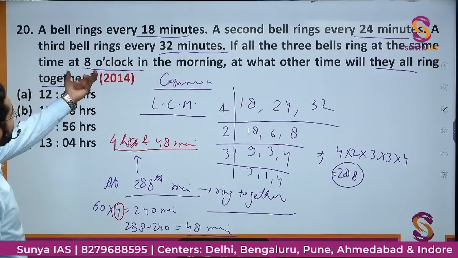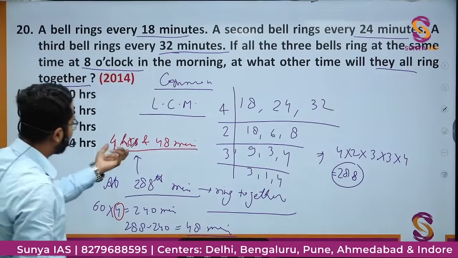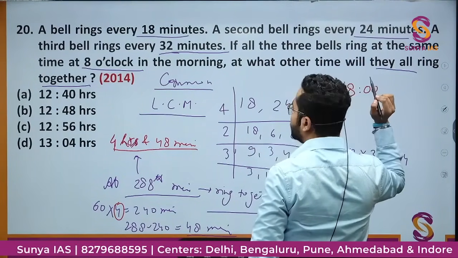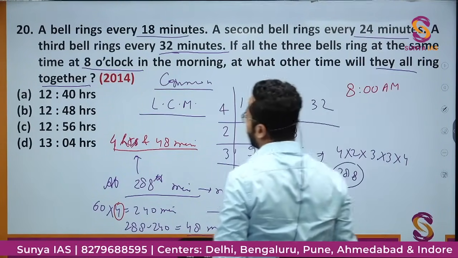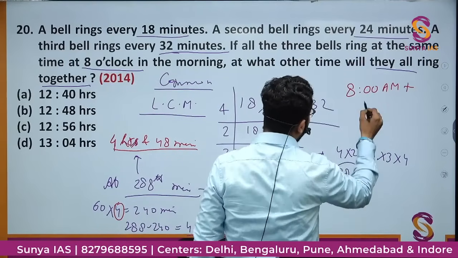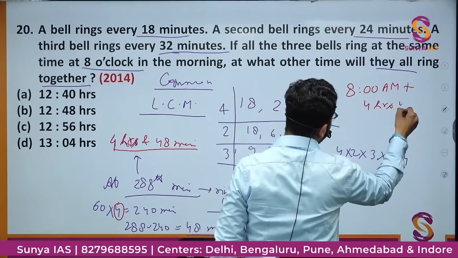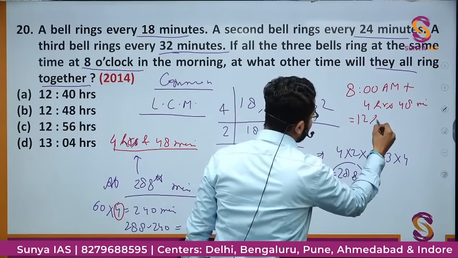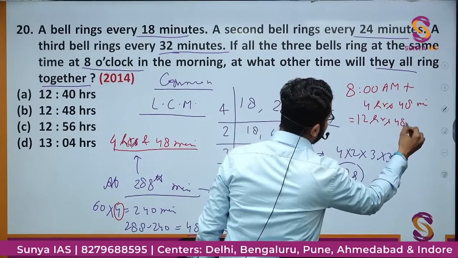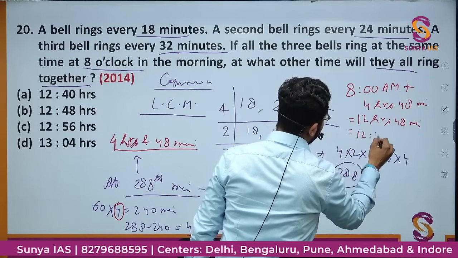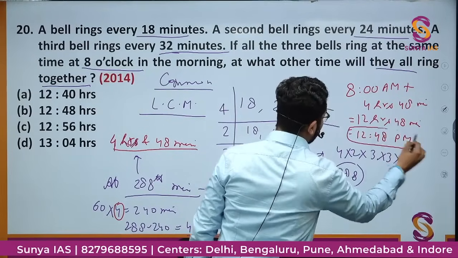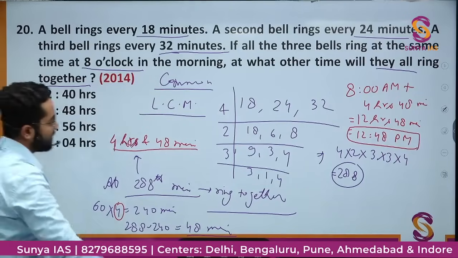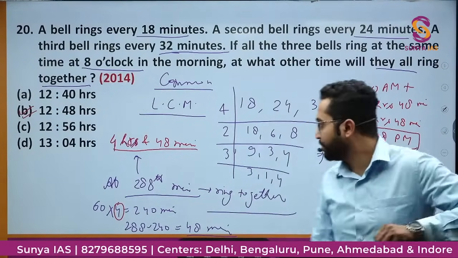First they ring together at 8 o'clock. Then after 4 hours, that is 8:00 AM पे वो they ring together. Then after 4 hours 48 minutes, that means 8 plus 4, 12 hours 48 minutes, that is 12:48 PM afternoon they will be ringing together. Is there any option? Yes, option B, 12:48 पे they will ring together.